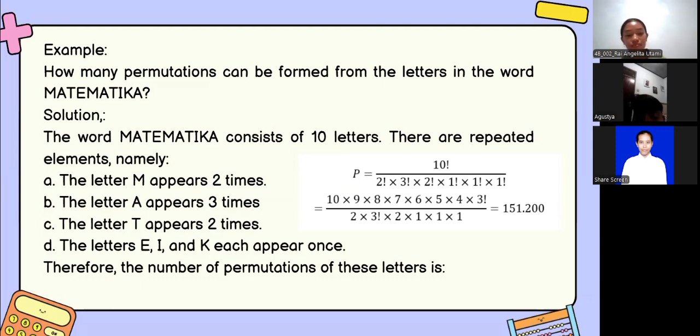So we put the total on top and all those repetitions at the bottom of the formula. Exactly. The number of permutations is P equals 10 factorial divided by 2 factorial times 3 factorial times 2 factorial times 1 factorial times 1 factorial times 1 factorial. After calculating the factorials and simplifying them, we get the result 151,200 different permutations.